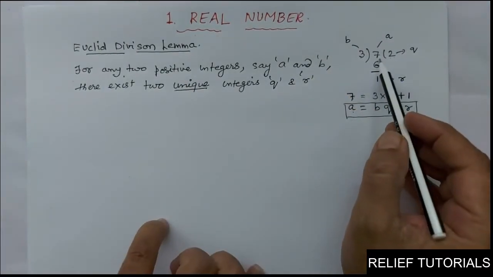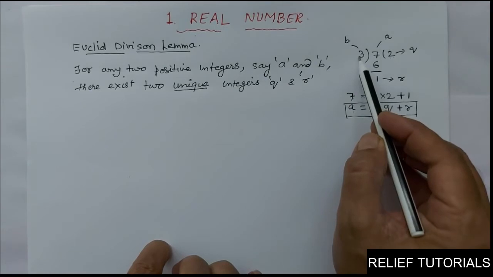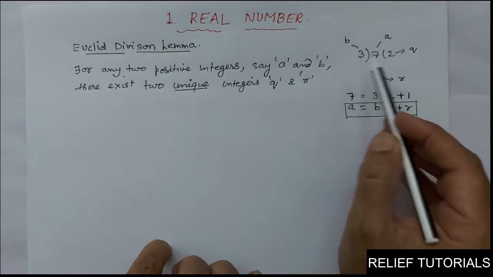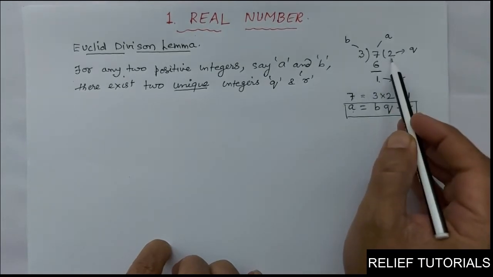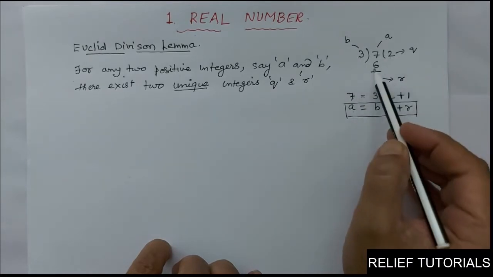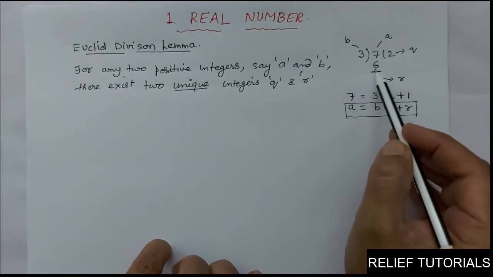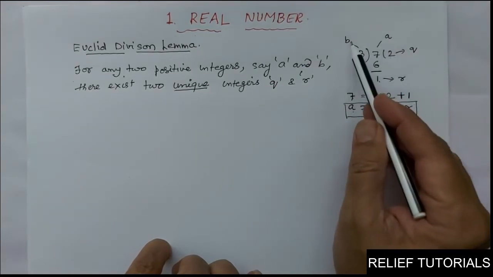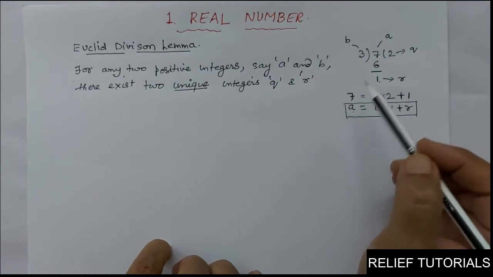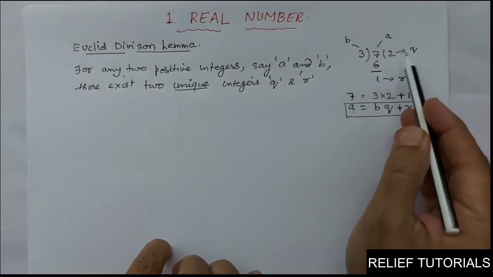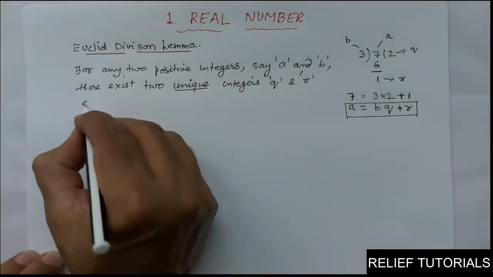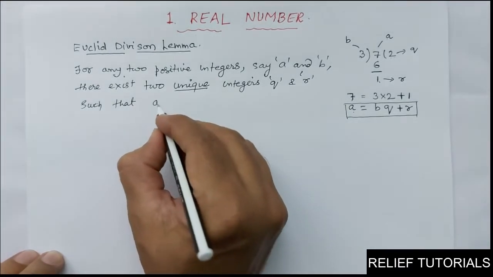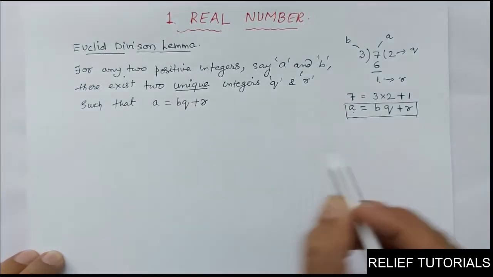For any two positive integers, say 7 and 3, there exist two unique integers, 2 and 1. When you divide 7 by 3, you will always get 2 only. Why? Because 3 2s are 6. You can't write 5 here, since 3 5s are 15, which is bigger than 7. So for any two positive integers A and B, there exist unique integers Q and R such that